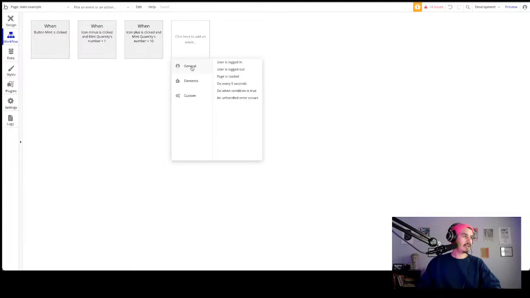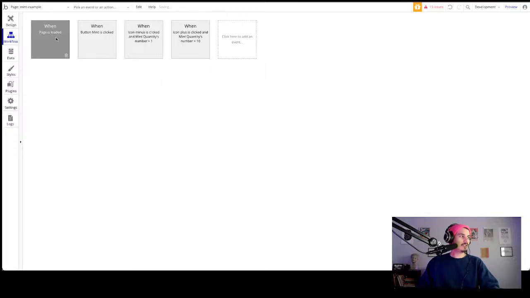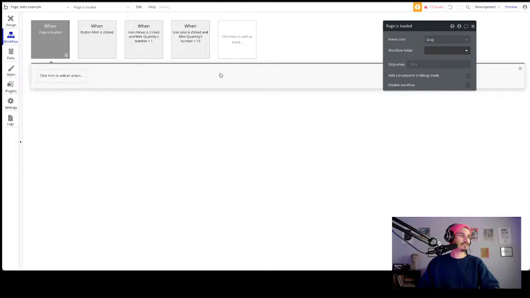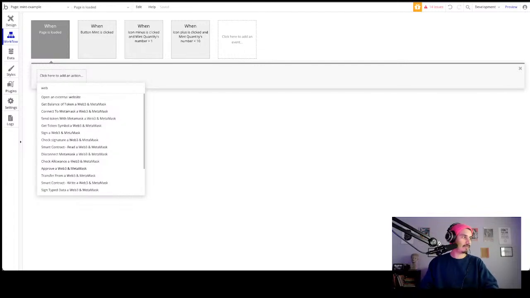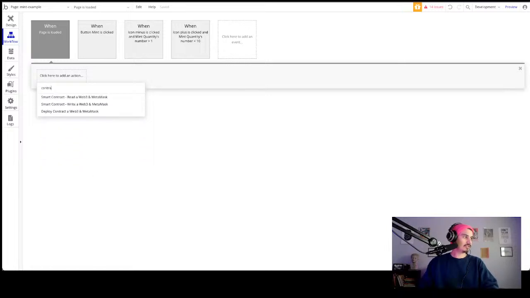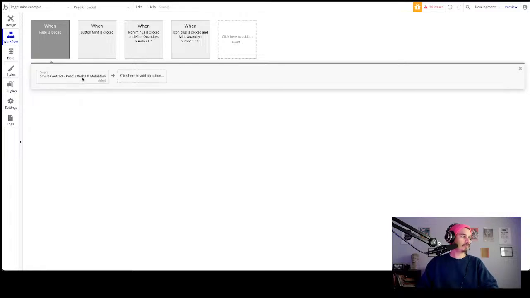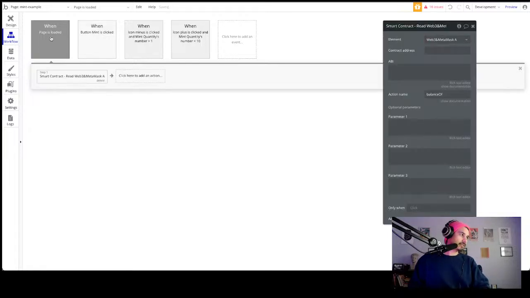We're going to add a new event, a page loaded, because when the page loads, we want to call this action from the Web3 and Metamask plugin, and this one's called contract read. So we want to read the contract that we're minting from.